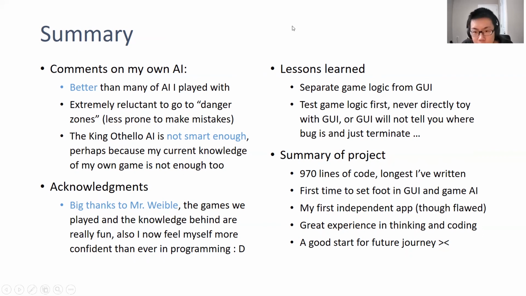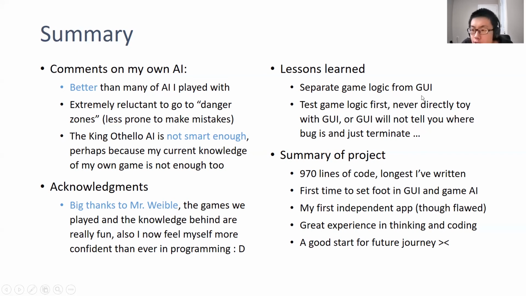So next we will talk about the lessons learned. For the GUI part, we should always try to separate the game logic from the GUI. And in the testing phase, we should test the complete game logic first and never go directly to the GUI part, to save some time, because the GUI will not tell you where the bug is and will just terminate out of the blue, leaving you no idea where to fix it. So always game logic first and then GUI.